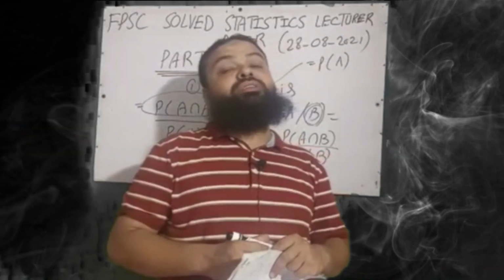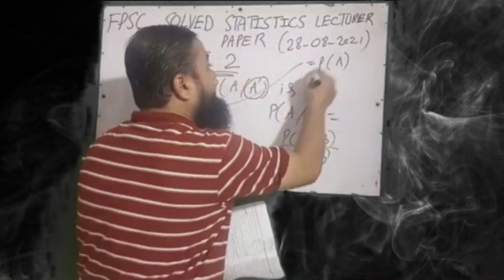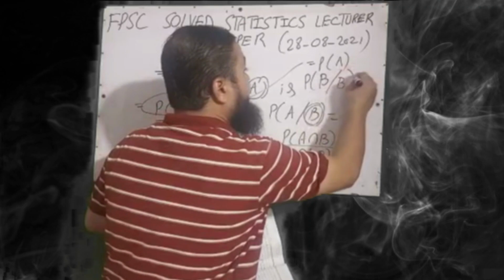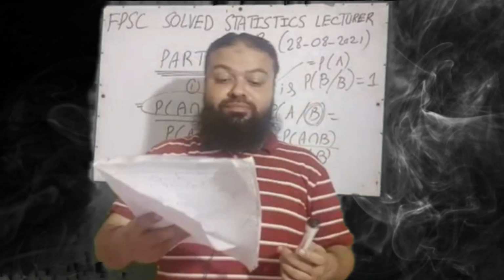A very important and conceptual question. If the question is probability of B given B, the answer will be the same, that will be 1. Please keep in mind.